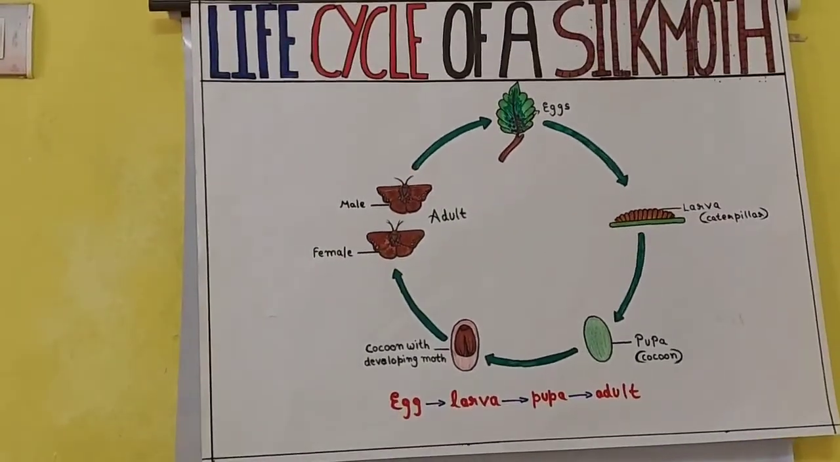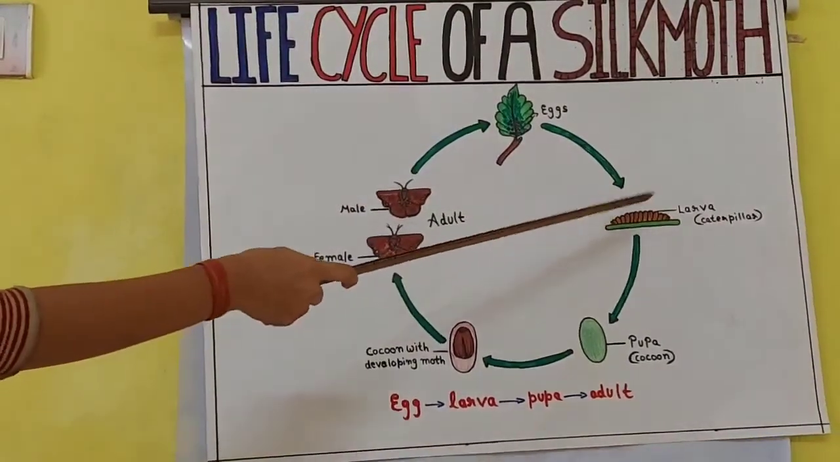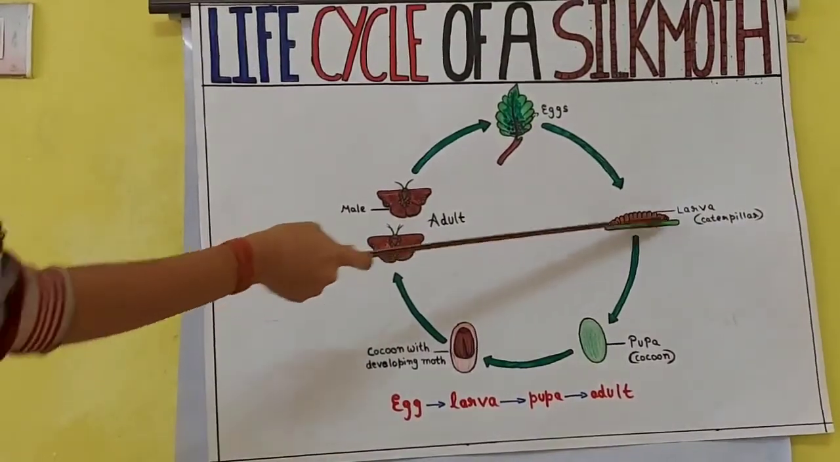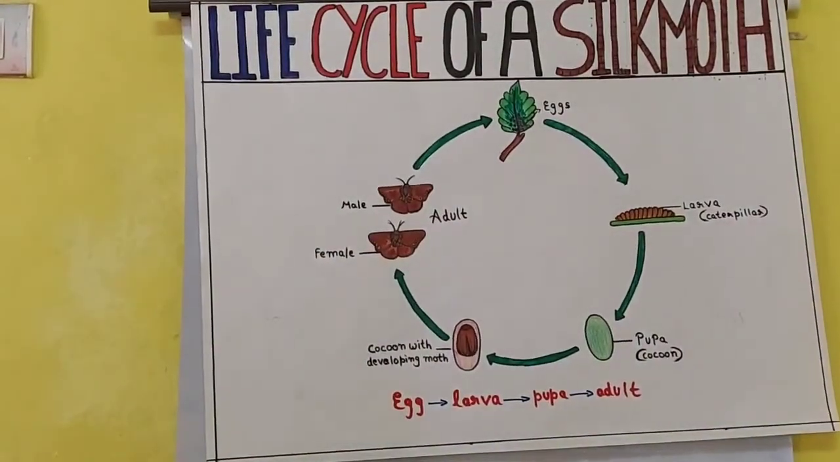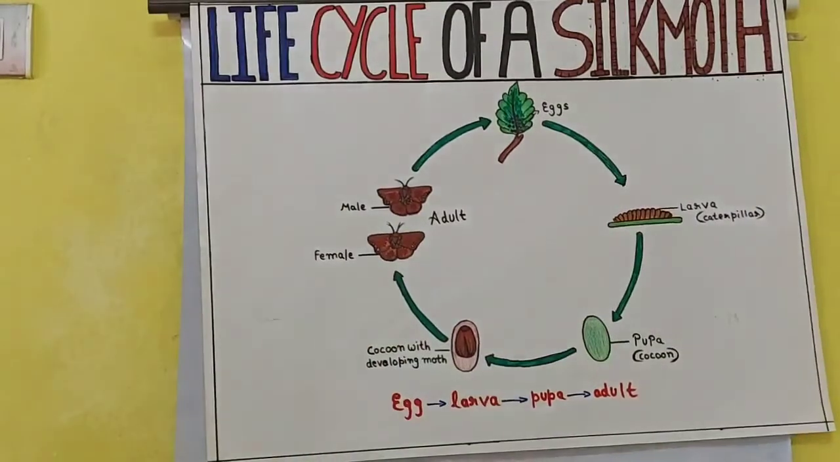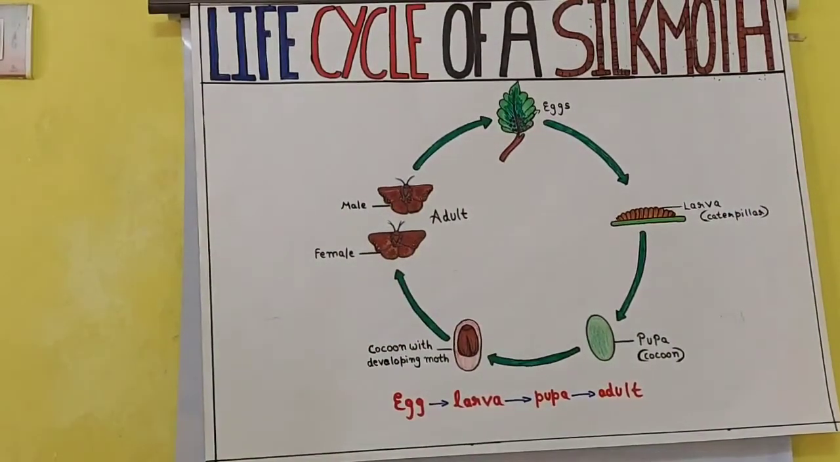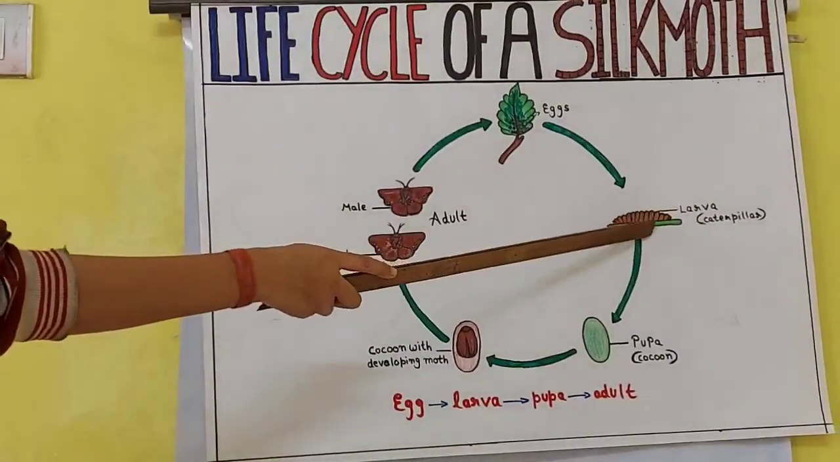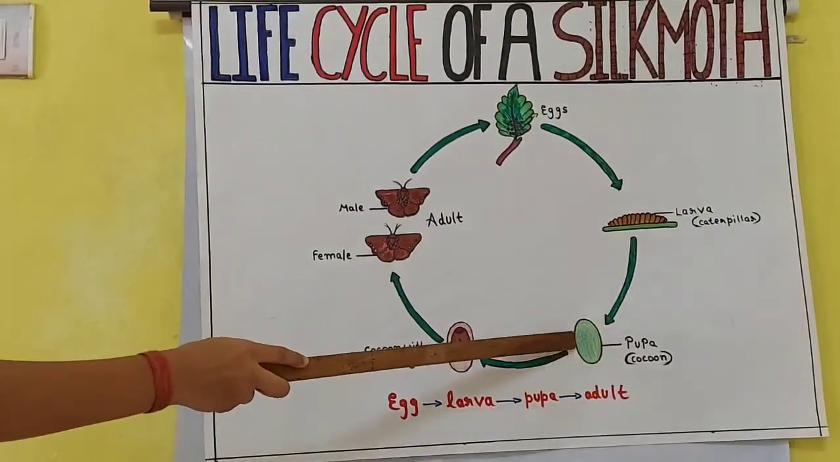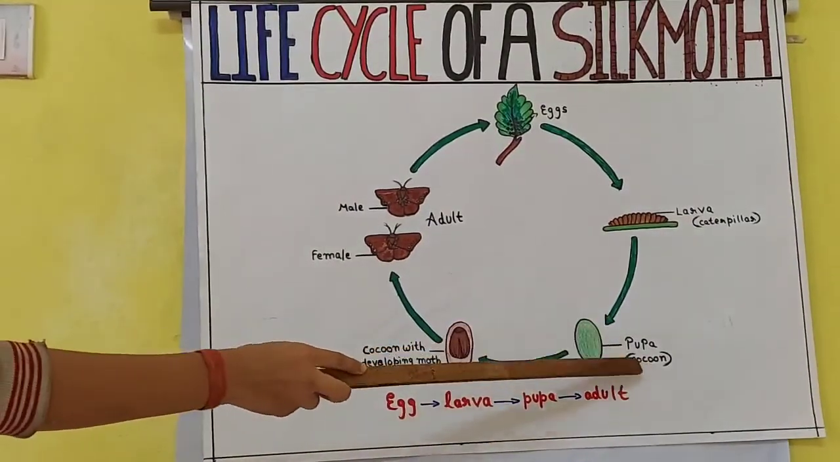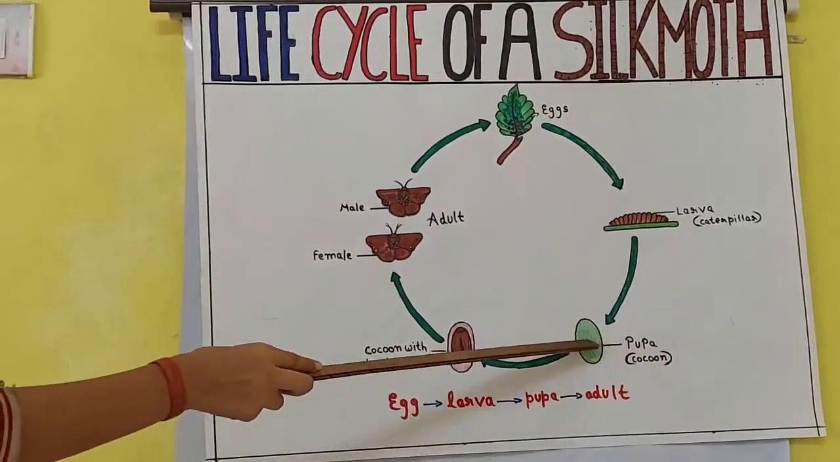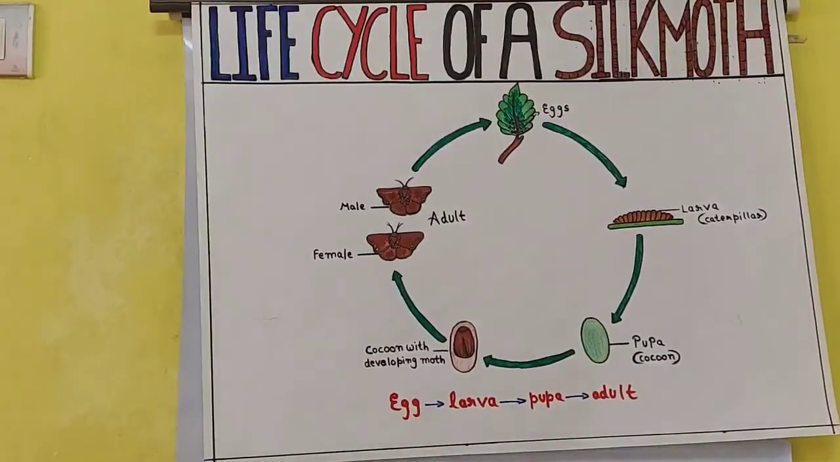Then from egg it will go to the larva stage, and this larva is known as a caterpillar. Then from the caterpillar it will form the cocoon. What is a cocoon? A cocoon is a hard shell substance which will contain the larva.